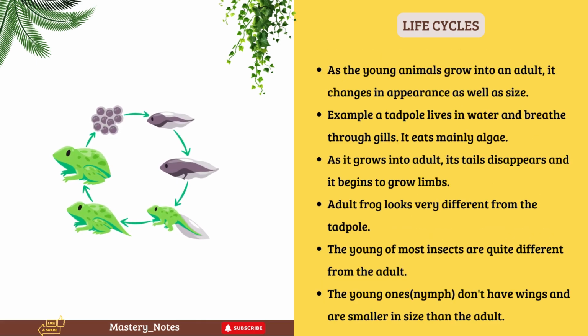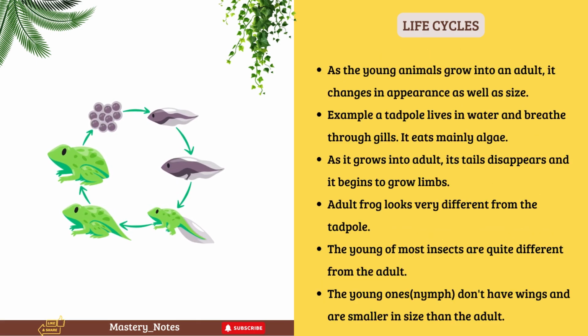As the young animals grow into adults, they change in appearance as well as size. For example, a tadpole lives in water and breathes through gills. It eats mainly algae. As it grows into an adult, its tail disappears and it begins to grow limbs. An adult frog looks very different from the tadpole. The young of most insects are quite different from the adult. The young ones, nymphs, don't have wings and are smaller in size than the adult.